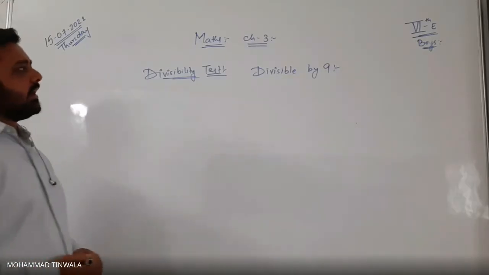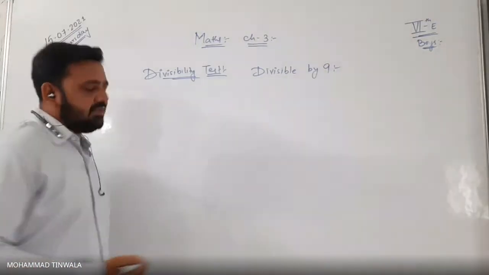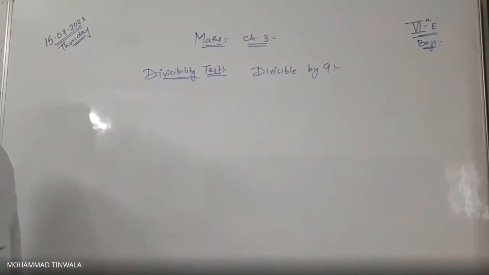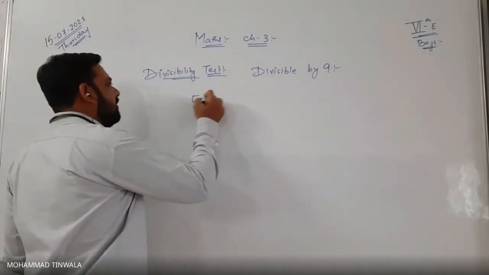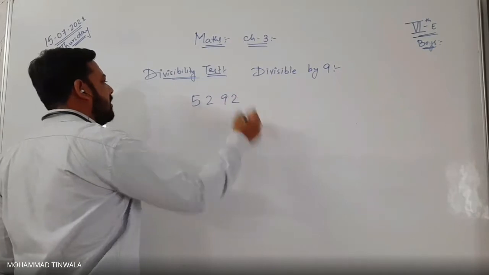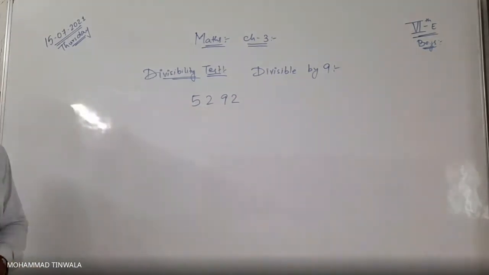9. How can we recognize whether a given number is divisible by 9 or not? What were we doing in divisible by 3?